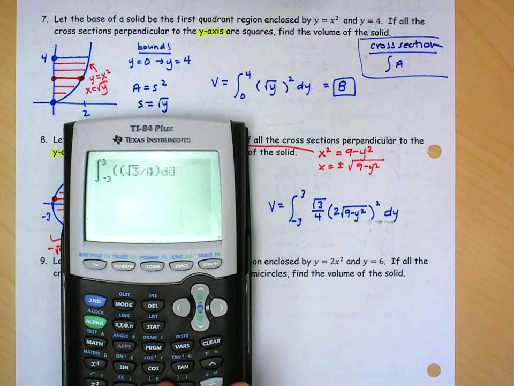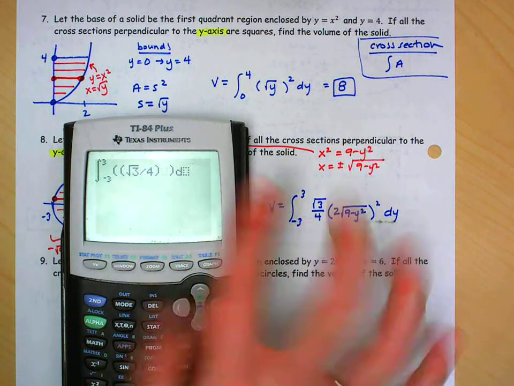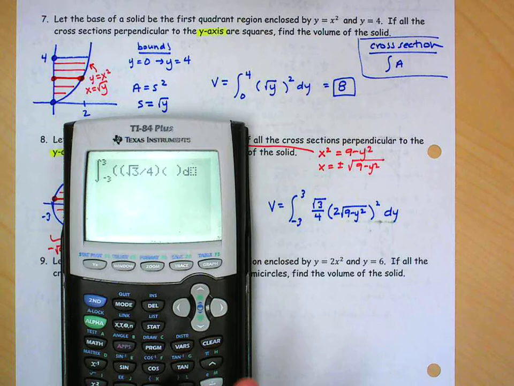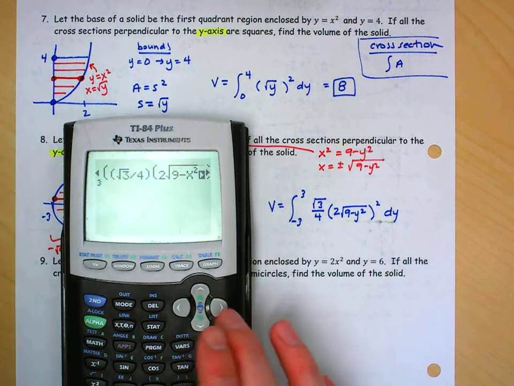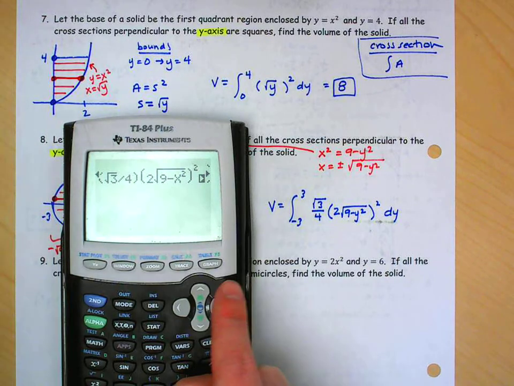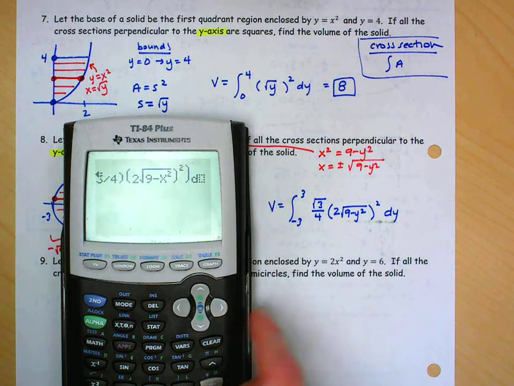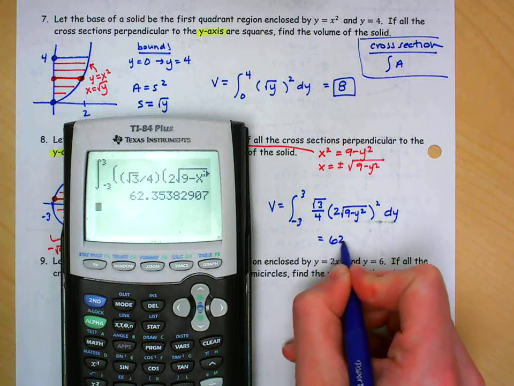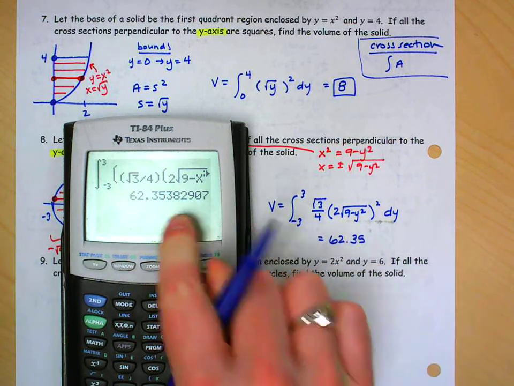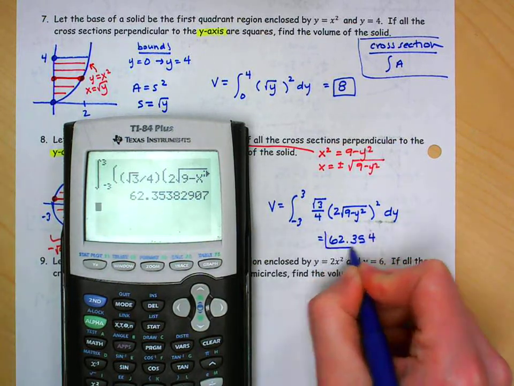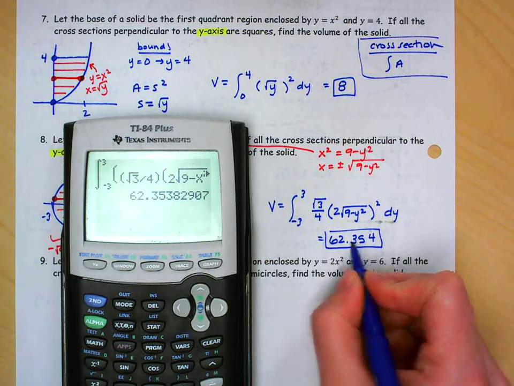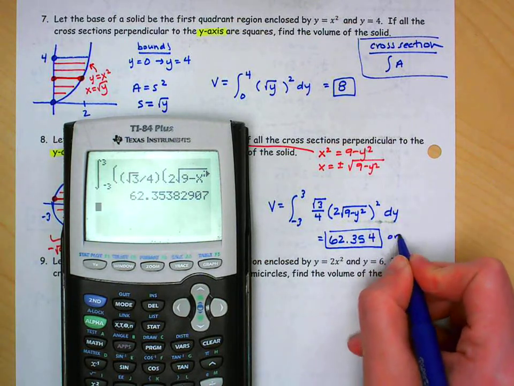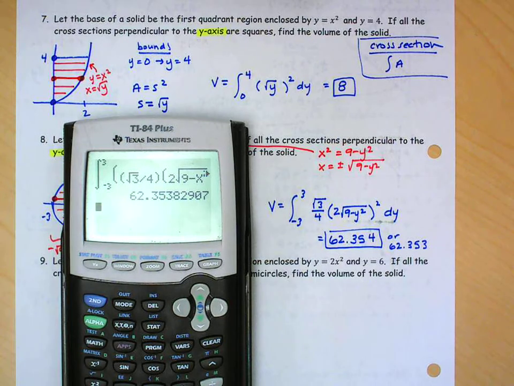I get a little bit crazy with parentheses sometimes just because I want to make sure that all came out clear. Times 2 square root of 9 minus x squared. And all of it. I think I should be in good shape. X. There we go. No pi's. We're just going to round to the 3 decimal places. You can round or truncate in calculus, so this would be the rounded answer, but if you were to truncate, you could also do 62.3 and you'd still be correct.